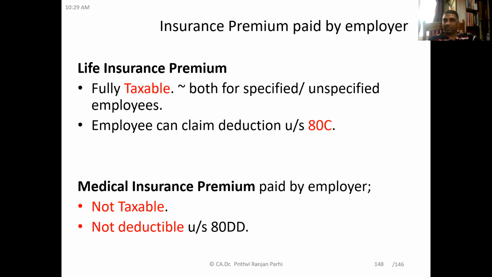It is a perquisite. It will be included in salary. But many of you might be aware that when insurance premium is paid, any individual is eligible for a deduction under section 80C. That means from the gross total income, as we discussed in the concept of total income, total income is the gross total income minus Chapter VI-A deductions. So insurance premium can be claimed as a deduction. That's a different story. But first of all, it has to be included as a taxable perquisite. Then the amount of premium paid will be deducted.